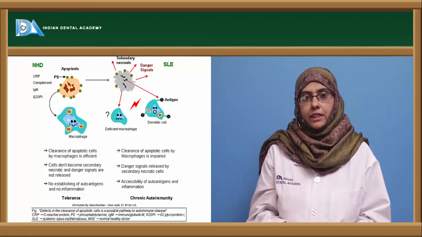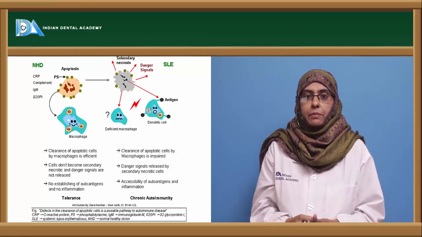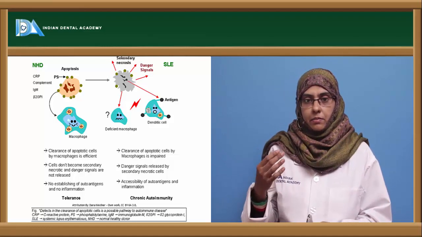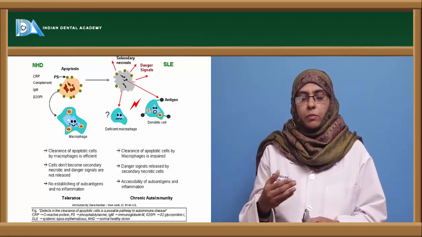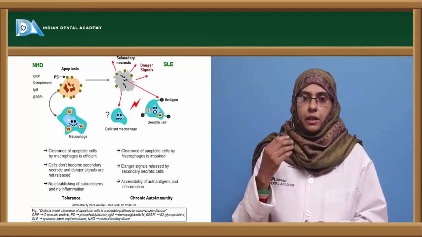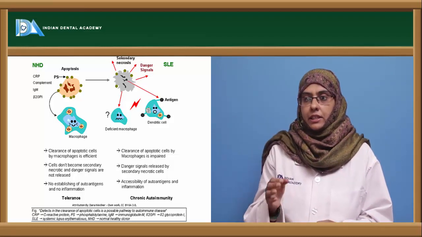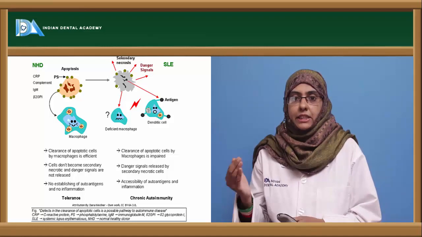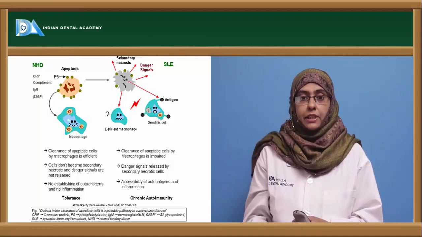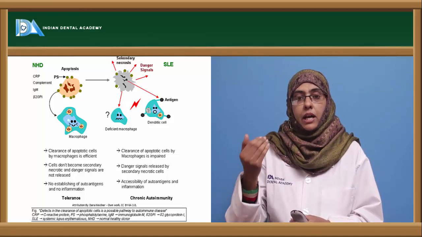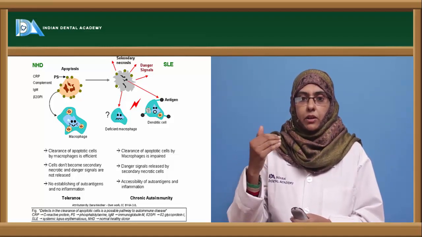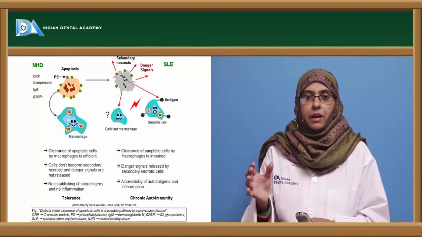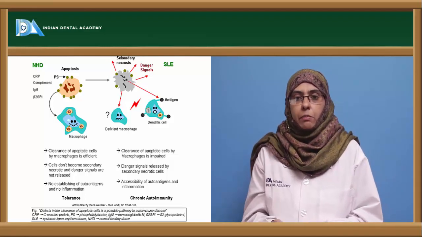Loss of immunological tolerance can be best studied in the case of systemic lupus erythematosus, where the macrophages, usually in a normal person, are able to bring about apoptosis, and the cell doesn't become a secondary necrotic cell and doesn't release danger signals, and there is no accessibility to the self antigen due to the apoptosis that is usually carried out by the macrophages. But here, in the case of systemic lupus erythematosus, the macrophages lose their function to carry out the apoptosis.